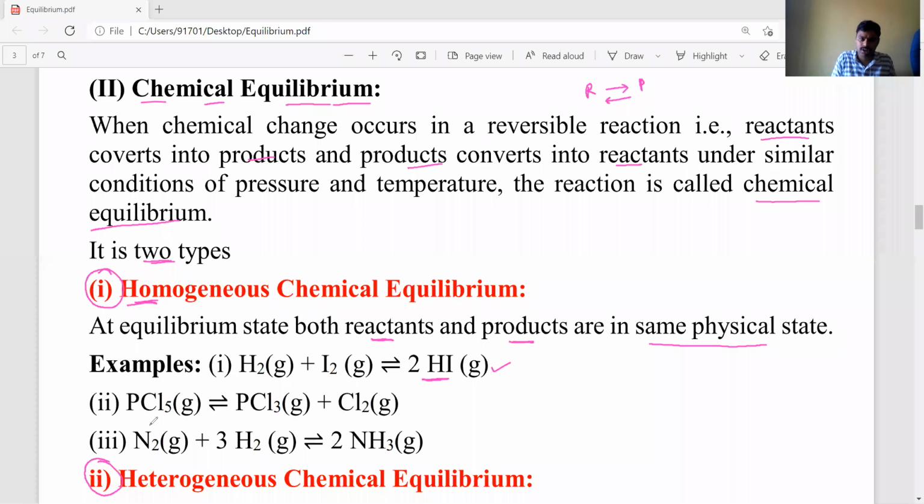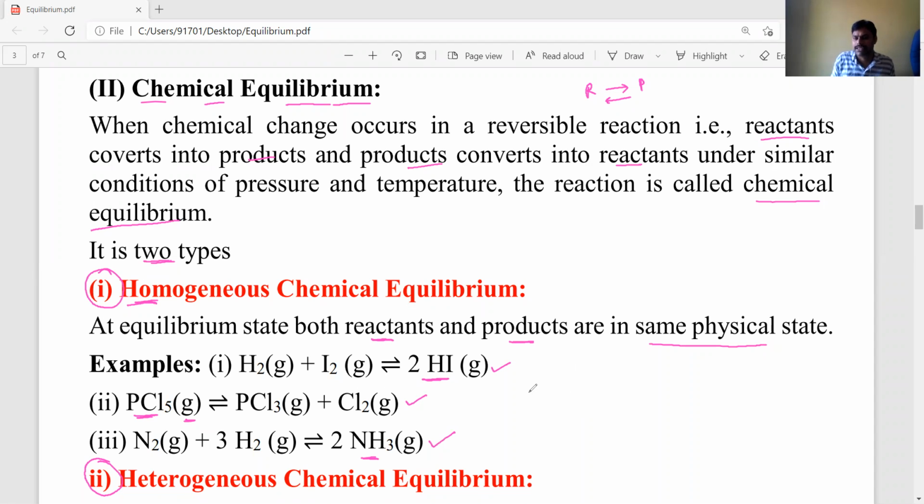One more: decomposition of phosphorus pentachloride, PCl5. Phosphorus pentachloride is in the gaseous state. It decomposes to produce PCl3 and Cl2 gases. All are in the gaseous state, in the same phase, hence it also belongs to homogeneous chemical equilibrium. And formation of ammonia, which is a gas. How is it formed, dear students? N2 gas and hydrogen gas combine to give ammonia gas. All reactants and products are in the same phase, hence it also belongs to homogeneous chemical equilibrium.